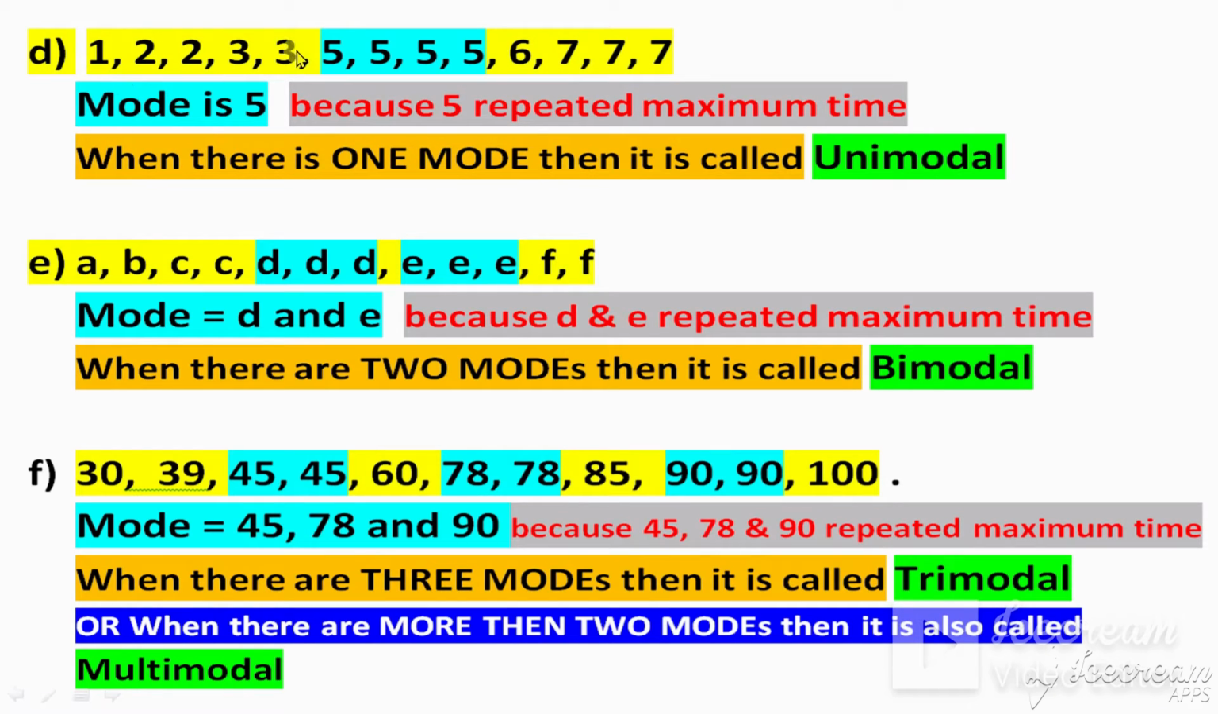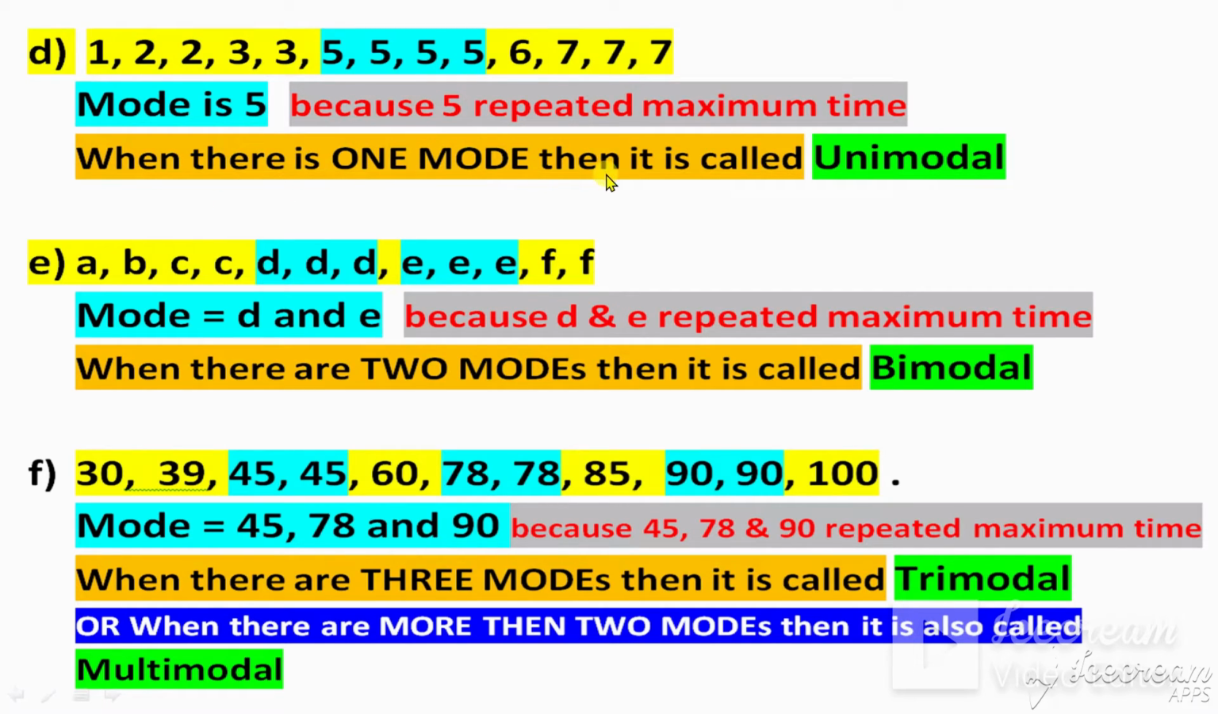Next, for this data the mode is 5. Why is it 5? Because 5 is repeated the maximum number of times. Look, 1 repeats 1 time, 2 repeats 2 times, 3 repeats 2 times, 5 repeats 4 times, 6 repeats 1 time, 7 repeats 3 times. So 5 repeats the maximum number of times. A number that repeats the maximum number of times is called the mode. So 5 is the mode.